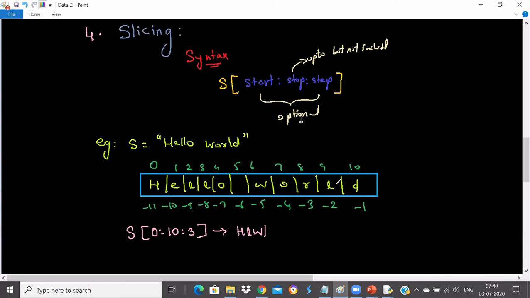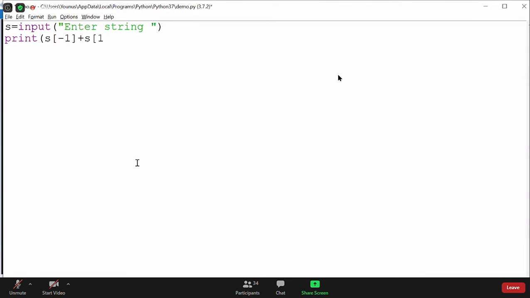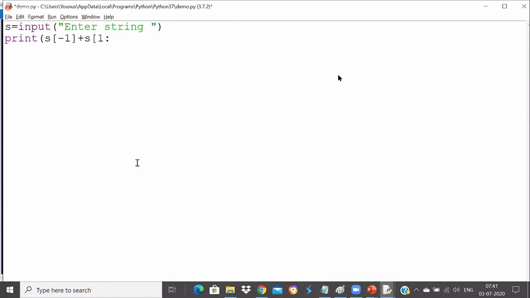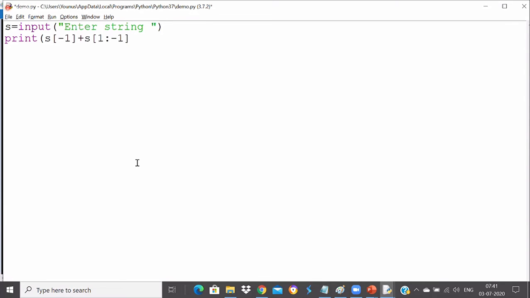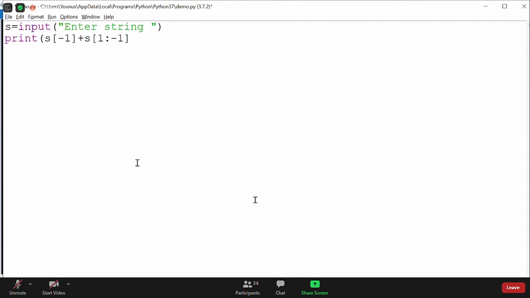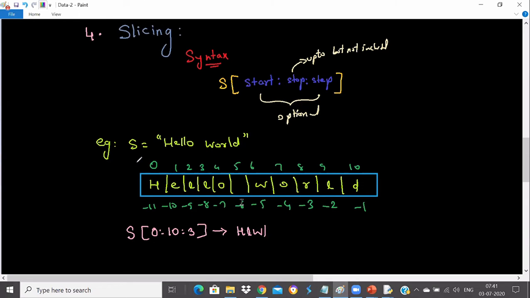So how to extract that? We don't know what string it is, so I cannot write the end index directly. I know the starting index will be 1 colon, but I don't know the end index. But I have to skip the last one. So can I say -1? Because we know that starting from 1, it goes till -1 but doesn't include the -1 value. And then you add s of 0, the first character. This way it will extract the part of the string. So we learned how to extract the substring, from E to L.